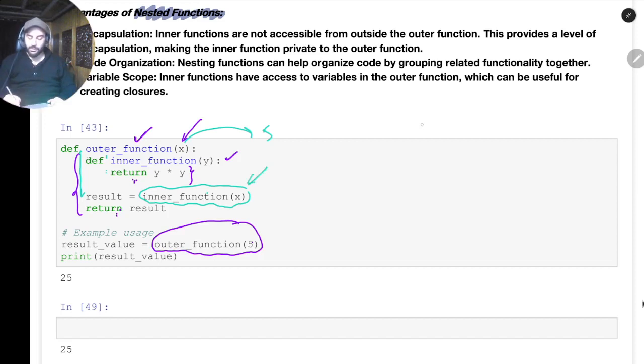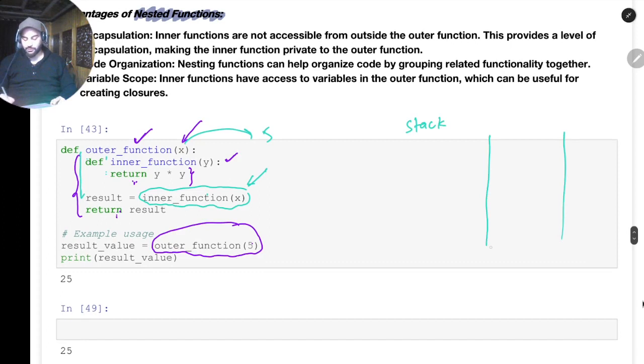There is something called stack memory, if you know. So when a function call happens, हमारी memory में एक stack होता है. So for example, when we had this, तो हमने पहले outer function को call किया. Let's call it outer of x. Now जब हमने इस outer को यहाँ पे call किया, you can see it went into this and it called inner function. So it will call inner function, inner of y. You can see the stack is getting filled up. तो एक दूसरे के बाद एक calls हो रही है. These are called function calls.